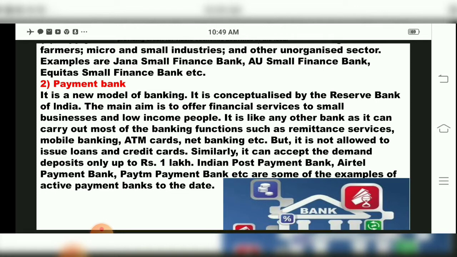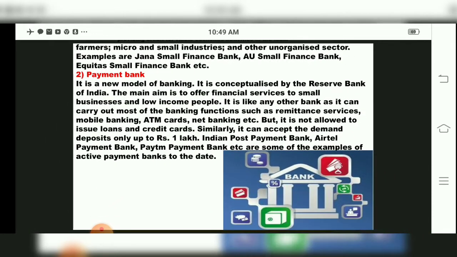They cannot issue loans and cannot have credit cards. Similarly, it can accept demand deposits up to rupees 1 lakh, children. Examples of active payment banks to date are India Post Payments Bank, Airtel Payments Bank, Paytm Payments Bank, etc.